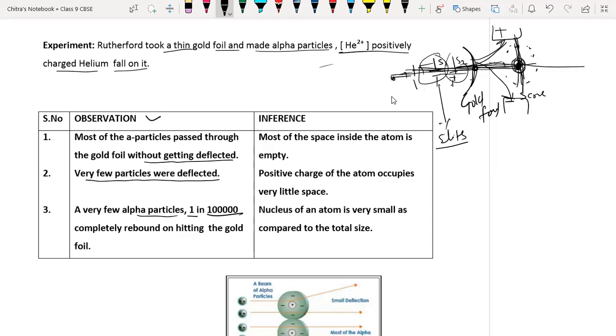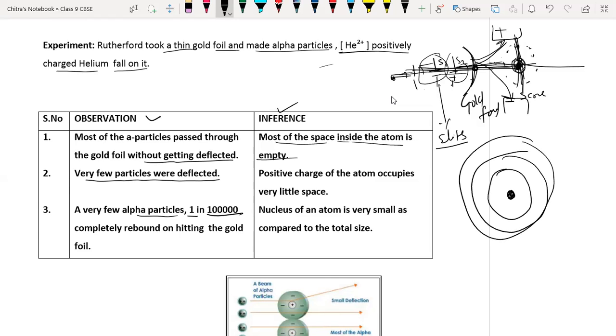Yes, sir. Now we will discuss the inference. This is nothing but the observation. Most of the space inside the atom is empty. Yes, it is empty because the positively charged center is present here, and electrons are revolving in different shells like this. Here we have 2 electrons, 1 and 2. Here we have 8 electrons. So this is the empty space found inside the atom.